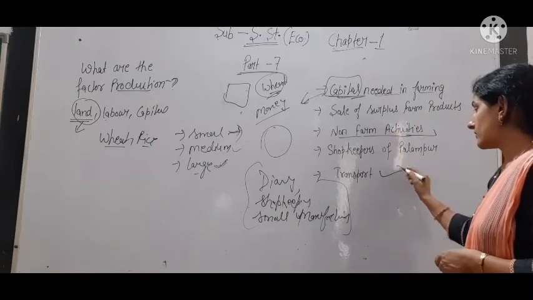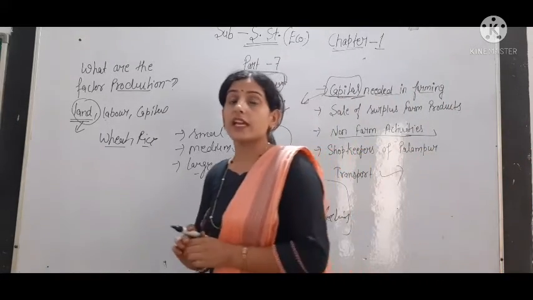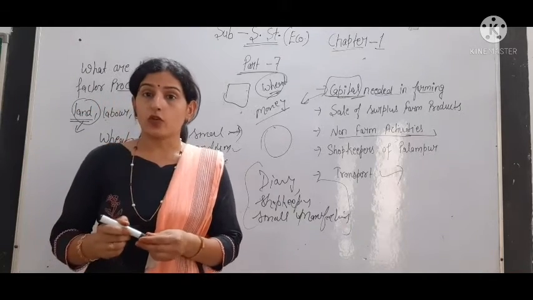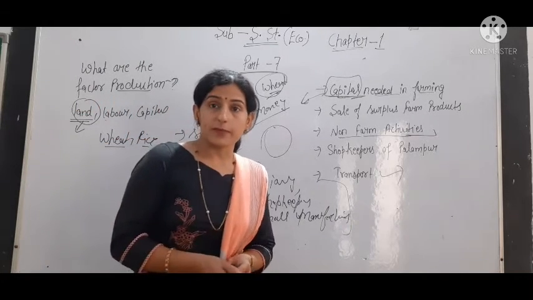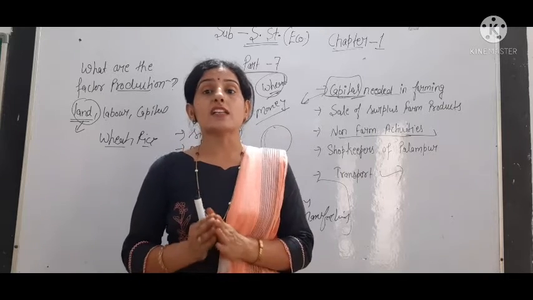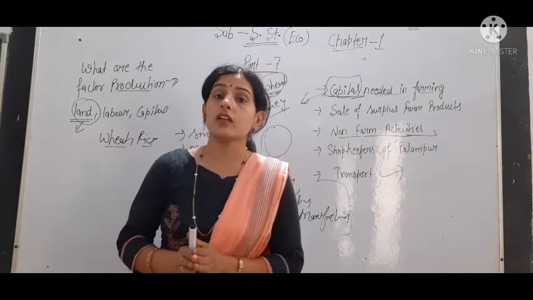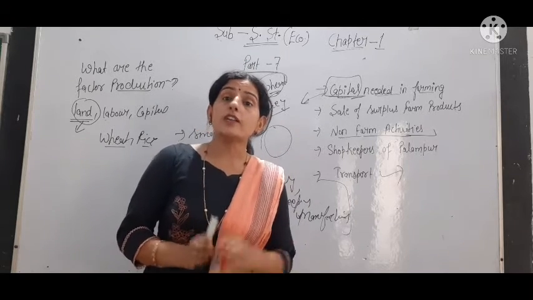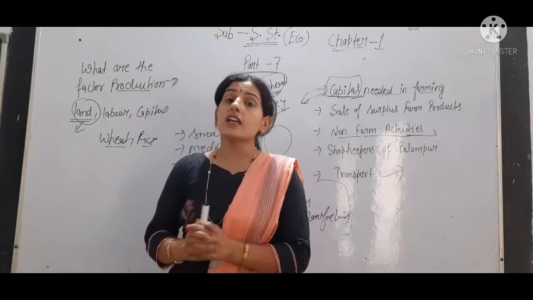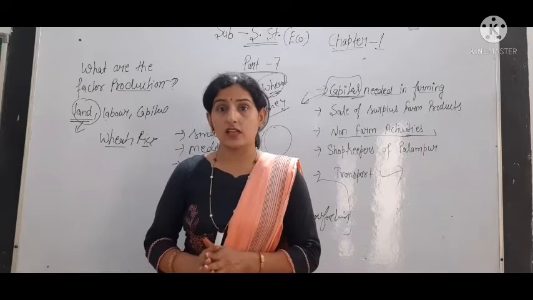Then transportation plays a very important role in economic activity. When we talk about the sectors of the economy, we talk about primary, secondary and tertiary sector. So primary sector means agriculture. We talk about agriculture in the primary sector. So these produced goods, or we can say raw material from the agriculture sector, is used to manufacture goods in the secondary sector.